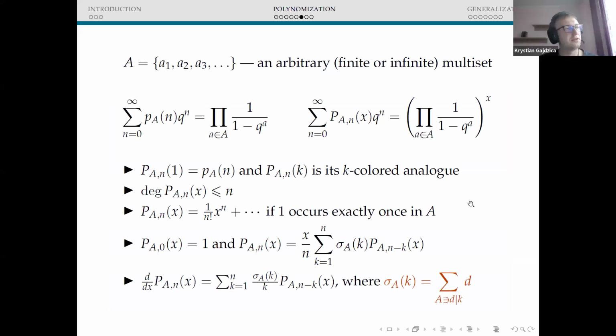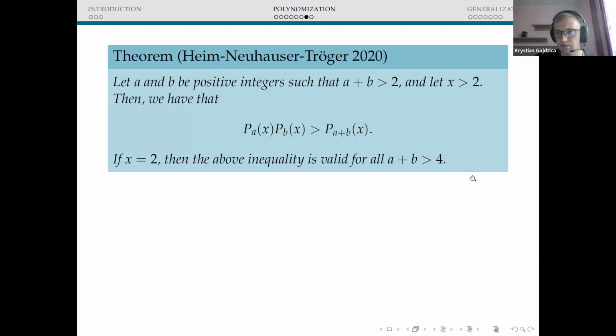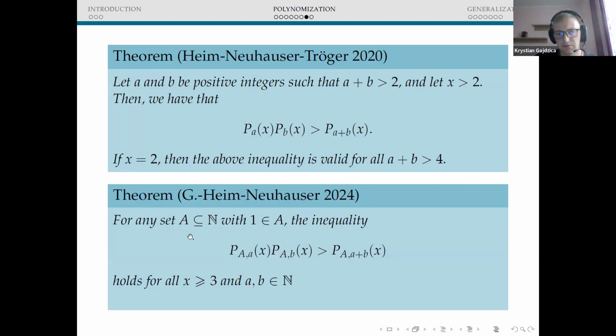In fact, I must admit that I didn't look at that special case, but it's very interesting because, as you see on the next slide, here is our main result for this partition function when A is a set, but we always assume that one is in our set.